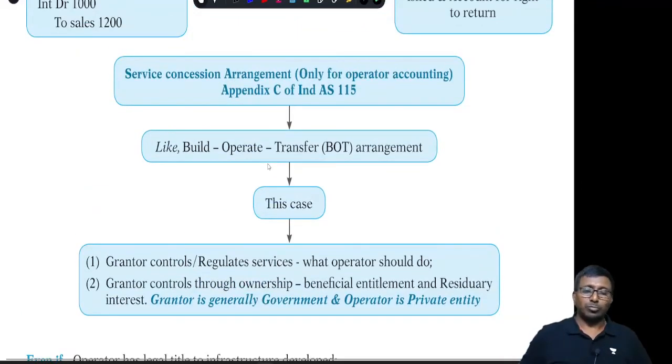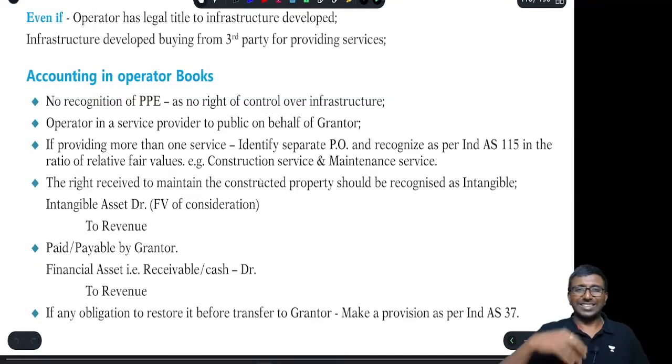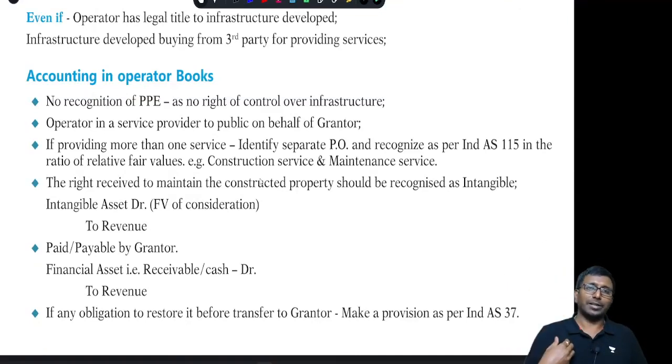One more important point, that is service concession arrangement, which is like a BOT agreement, build, operate and transfer arrangement. In this case, what are we supposed to do? The grantor is the government. We are the operator. We have got the contract from the government, and we are doing the job. We should not recognize the PPE. Suppose I am building a road, I do not debit it to the PPE account, because the road is not mine. So what are we supposed to do?